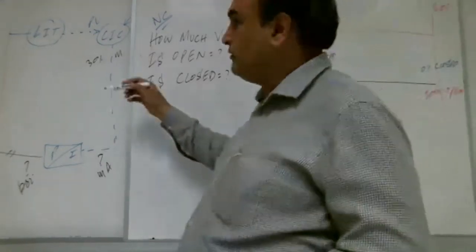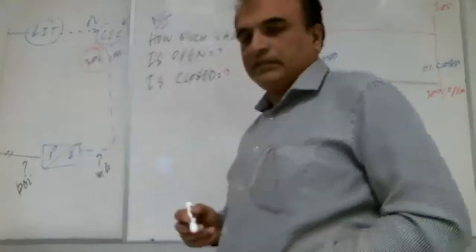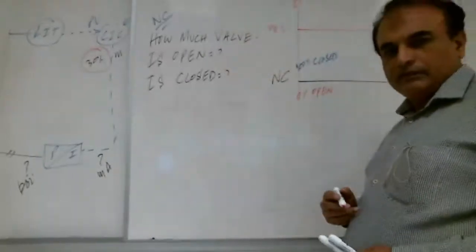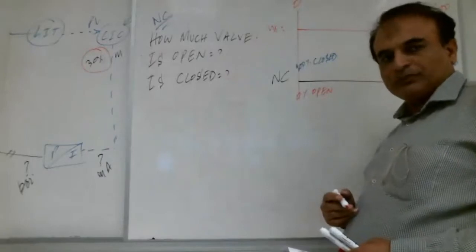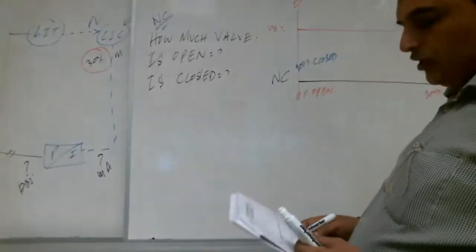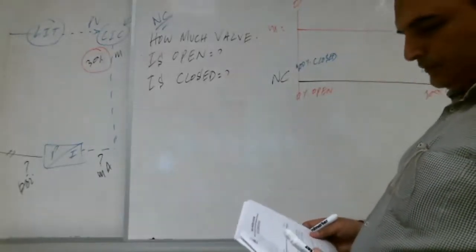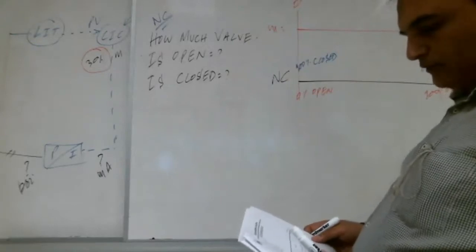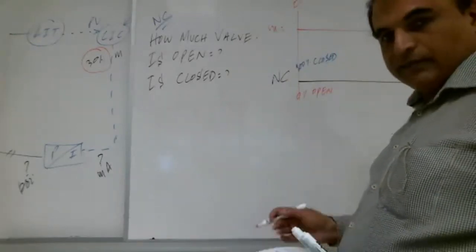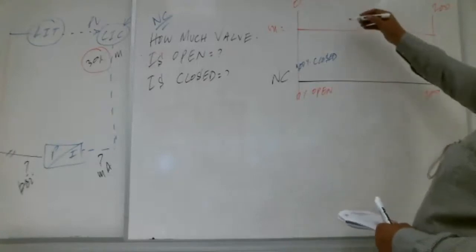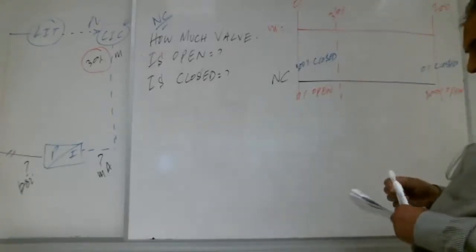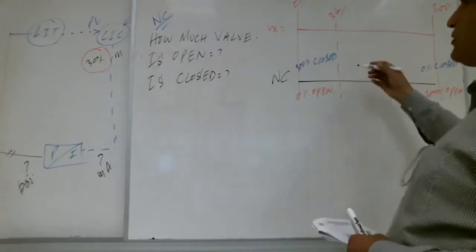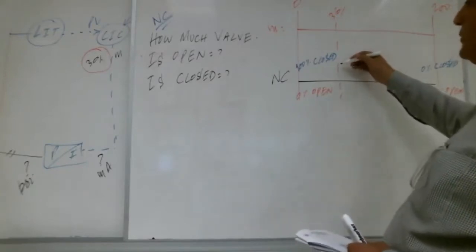Now how much is the signal, Shabab? 30%. Right? Out signal is how much, Shabab? 30%. Right? So a lot of brothers are replying. So somewhere here, 30%. So how much is closed? The valve is how much closed? 70%.